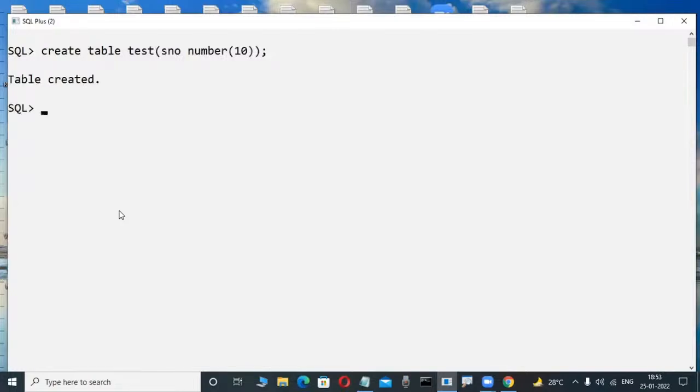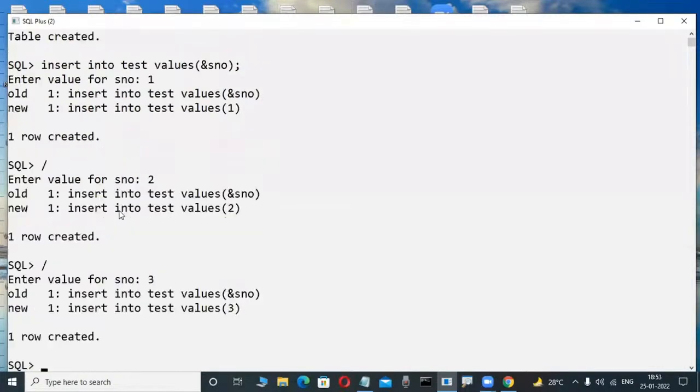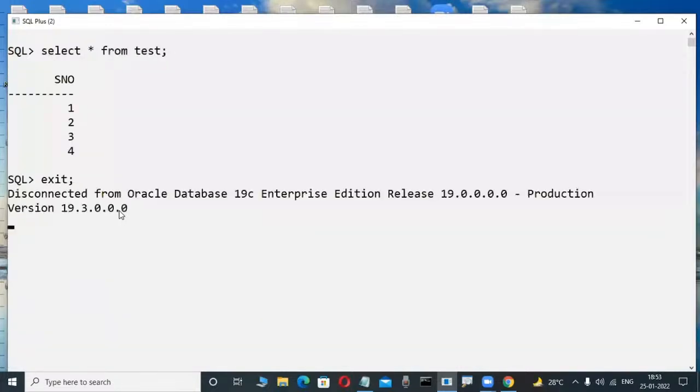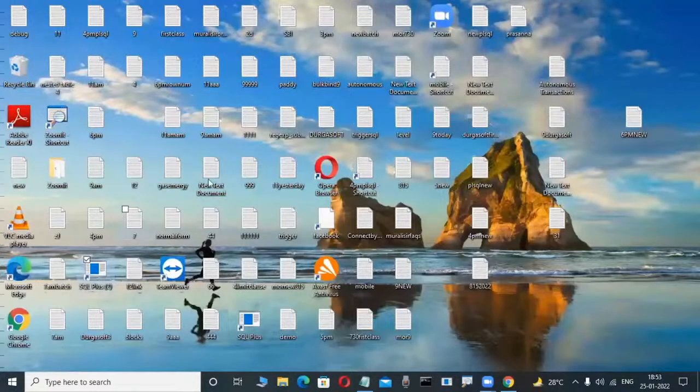This is a table I'm creating. Now I'm inserting data. In the future, you will also insert data. Observe here: some data, 1, 2, 3, 4. Okay, fine. I'm committing the transaction. Now this table, test, for example, is a table. Where is that test table available? In the hard disk only. Presently, my test table is available in the disk only.